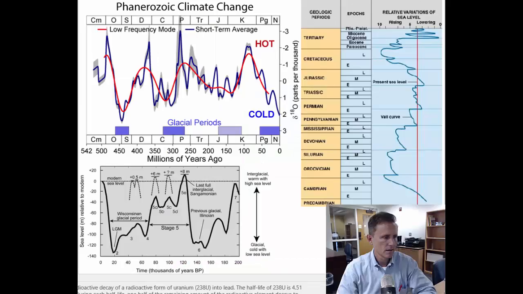Down to our next slide. So there is a lot here on this slide. We have three different graphics. The Phanerozoic climate change. I also have on the right, it's showing the geologic time scale and sea level, and the very bottom is a sea level chart, but only in the last 200,000 years, which would be the Pleistocene.